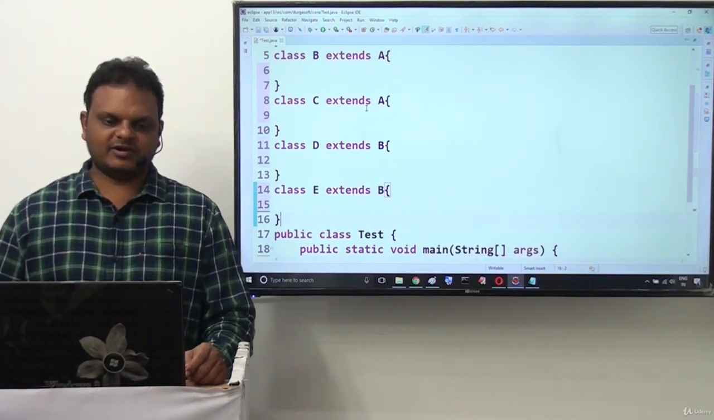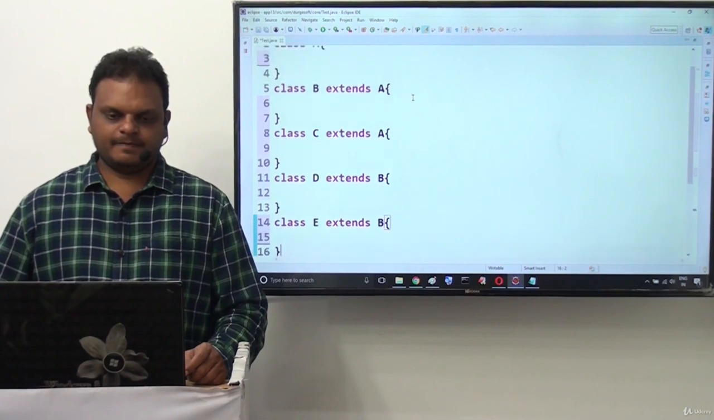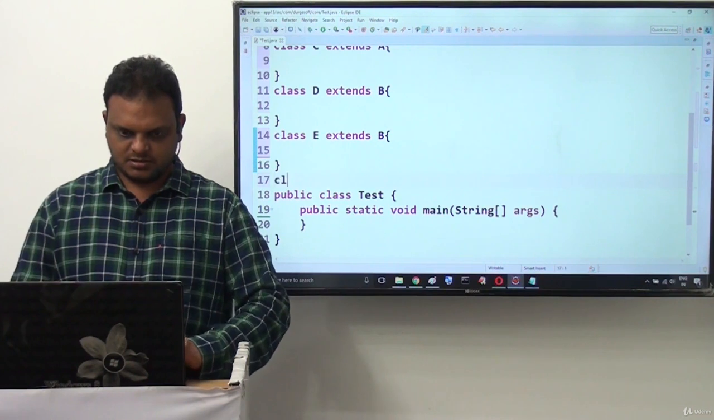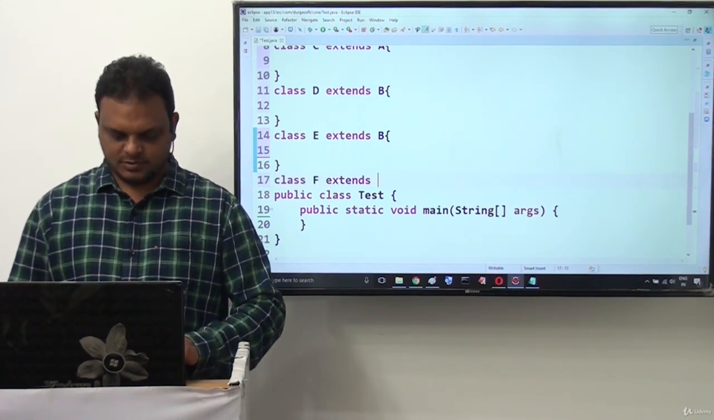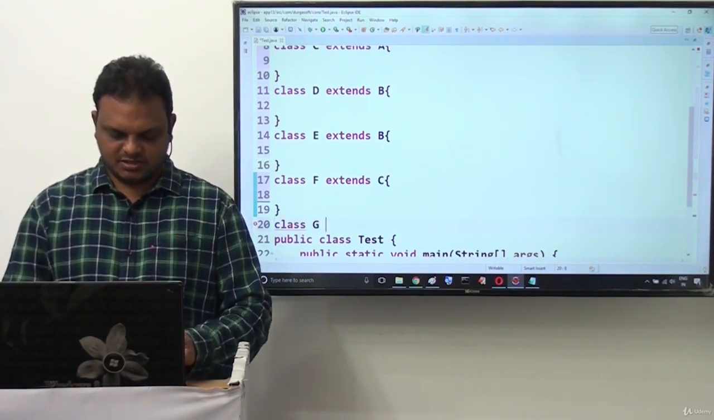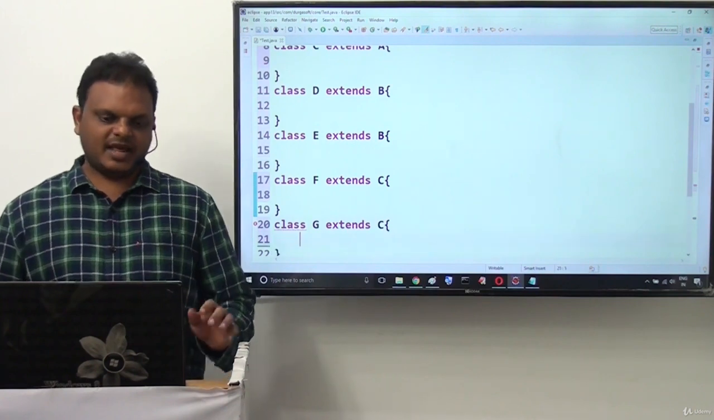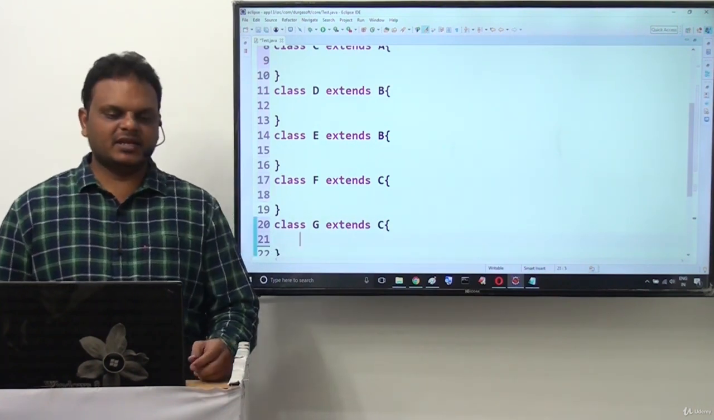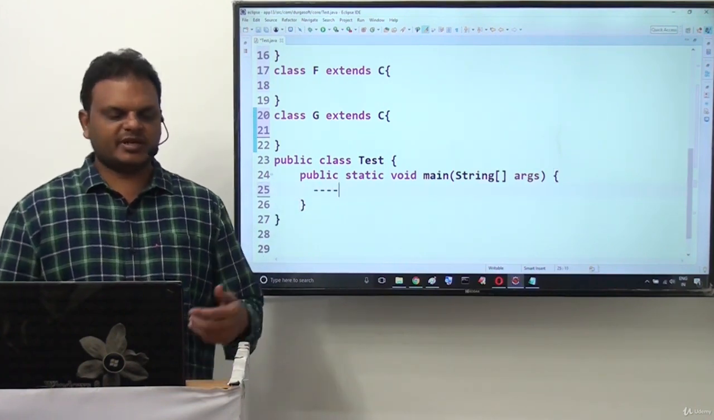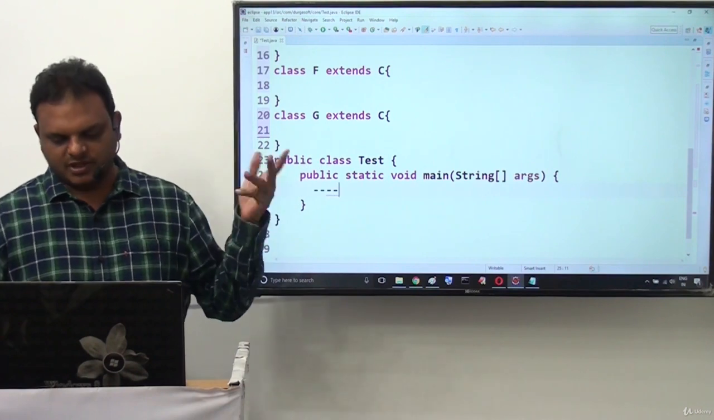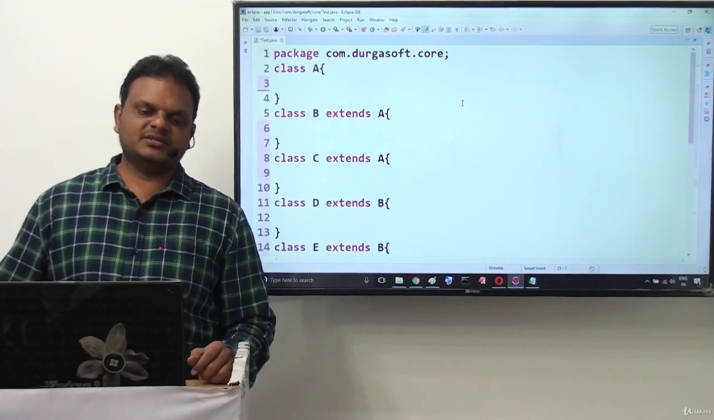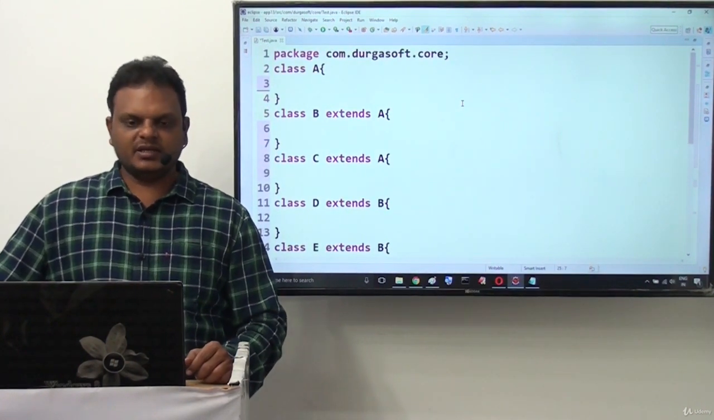Then after completion of this, class F extends C, class G extends C. Like this we are able to provide hierarchical inheritance. Inside the main class and main method we can create an object for any particular one, and we are able to access the members of the respective class. So this is a way to show hierarchical inheritance clearly. This is exactly the meaning of hierarchical inheritance.